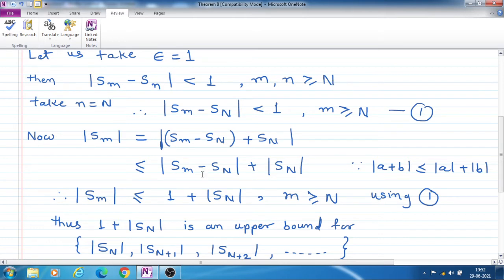Now this mod Sm minus Sn is less than 1, as already written in equation number 1. Therefore for this we substitute 1, and this becomes mod Sm is less than or equal to 1 plus mod Sn.